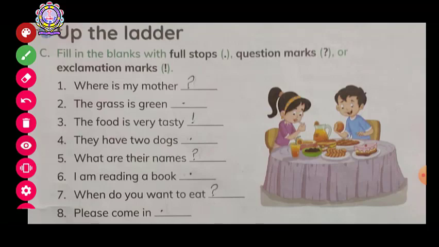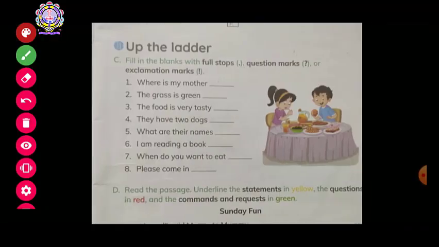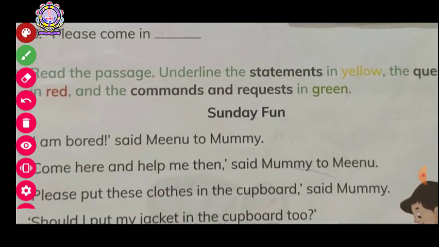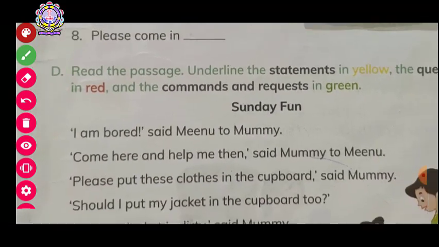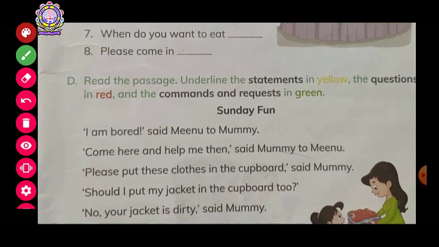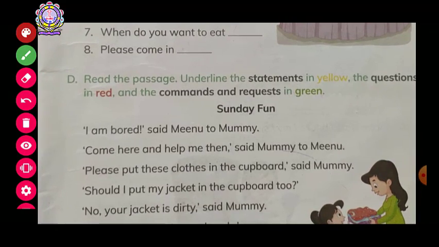Okay, I think we should move further to our next exercise. Yes, here it is. Read the passage, underline the statement in yellow, the question in red, and the commands and requests in green.